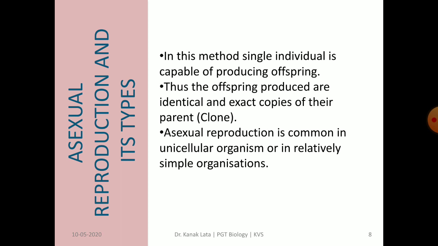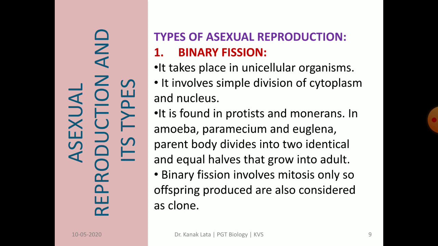Asexual reproduction mostly takes place in unicellular or simple organisms. First type of asexual reproduction we have to study here is binary fission. Binary fission takes place in unicellular organisms, which involves division of nucleus, that is karyokinesis, and division of cytoplasm, that is cytokinesis.